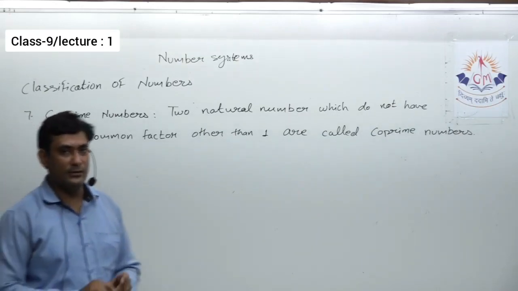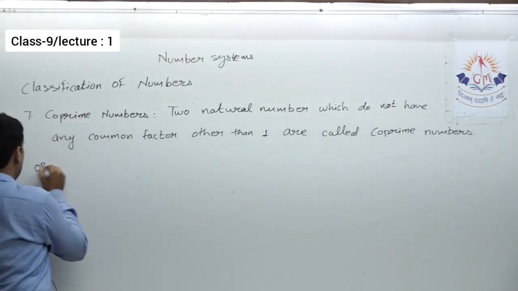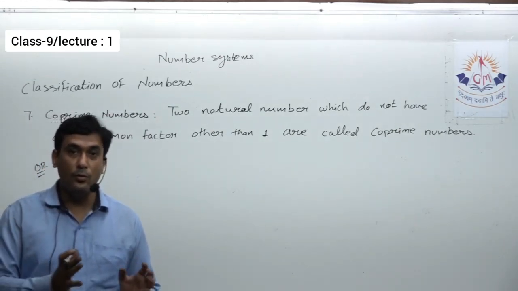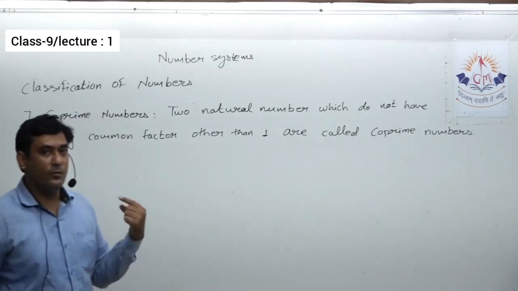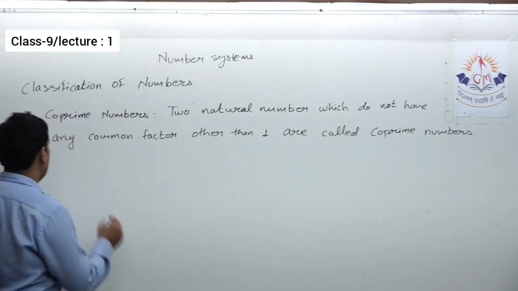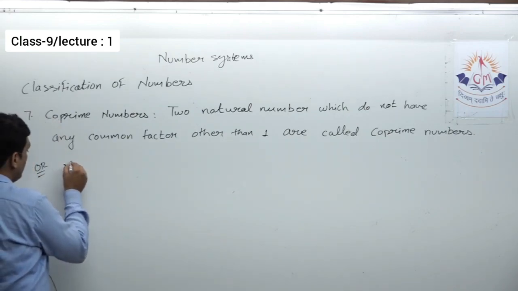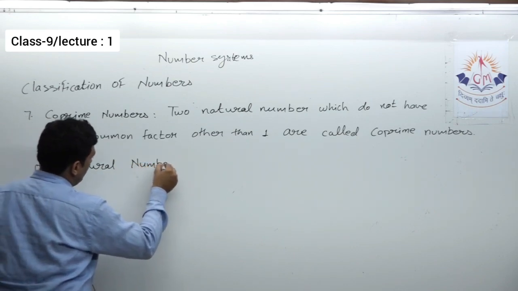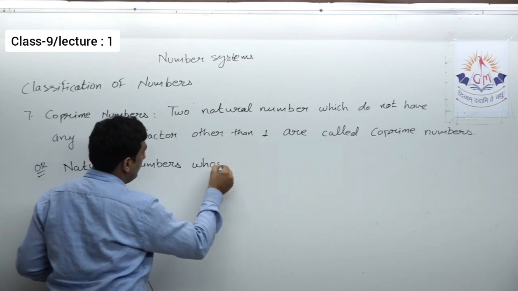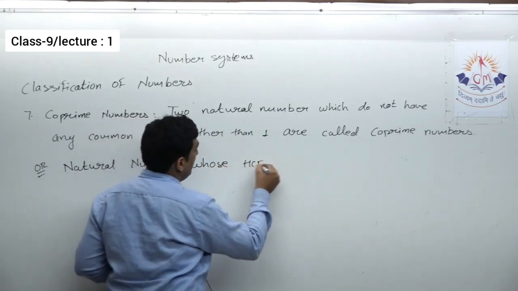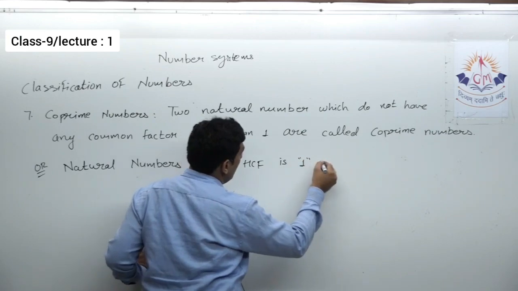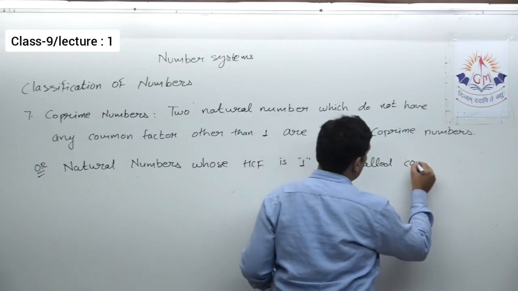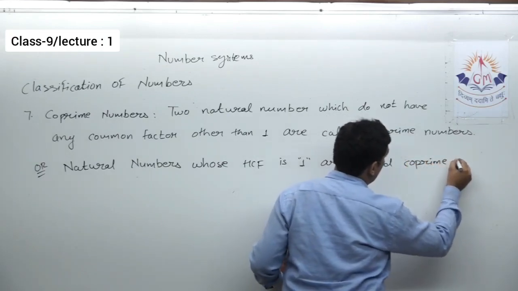There is one more definition of co-prime numbers, or we can say it's a property of co-prime numbers. See, if there are two numbers whose HCF, that is highest common factor, is 1, definitely they are co-prime numbers. So here I can write: natural numbers whose HCF is 1 are called co-prime numbers.